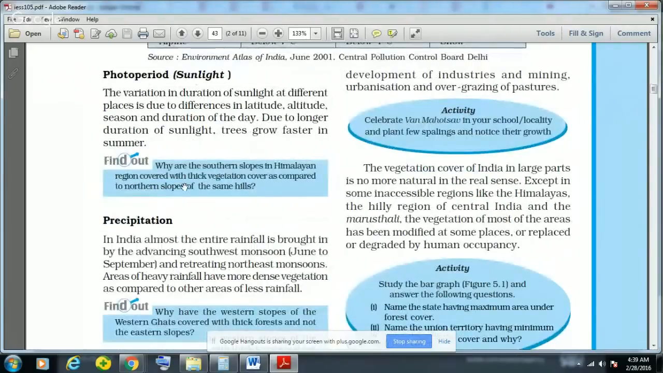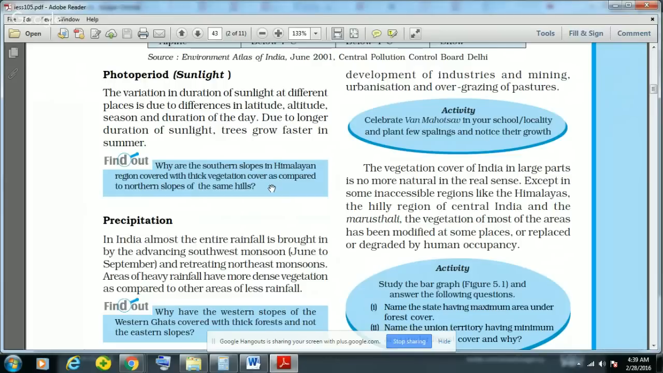Now this is the question: why are the southern slopes in Himalaya region covered with thick vegetation as compared to the northern slopes of the same hills? See, in the southern slopes, there are plains and there is a lot of water, rivers are present, and that is why a lot of fertile soils are also present. So, because of all these factors, that is the fertile soil, then water is also there, then rainfall also happens in the southern parts, and they also have plain areas. So that is why they have thick coverage of vegetation.